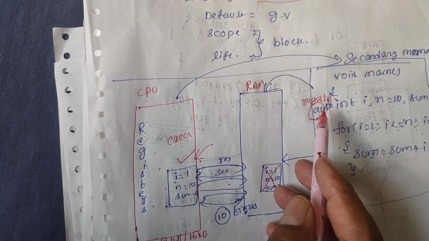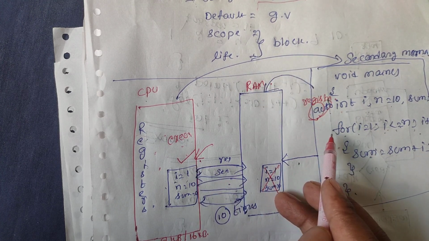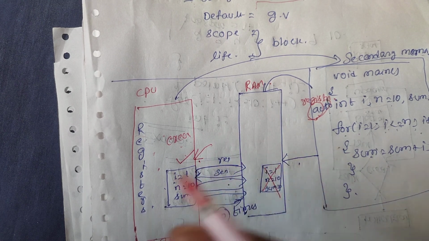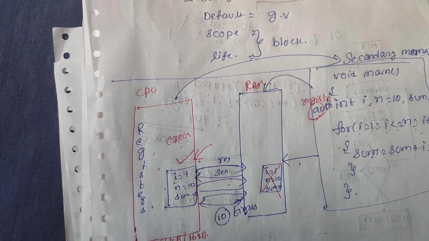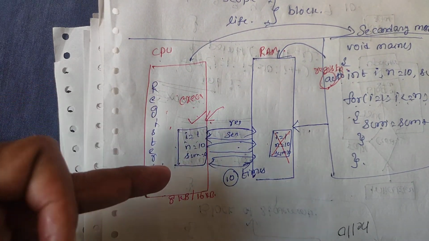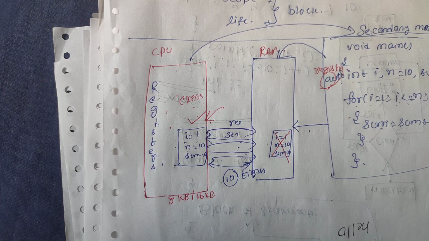But sometimes a variable is temporarily local to a block only, and then we can use register storage. If you use many register variables and the whole 8 KB is allocated for storing, then where will we execute the process? There is no memory. So only when you really require it do we use register storage classes. The remaining ones are all automatic storage classes.